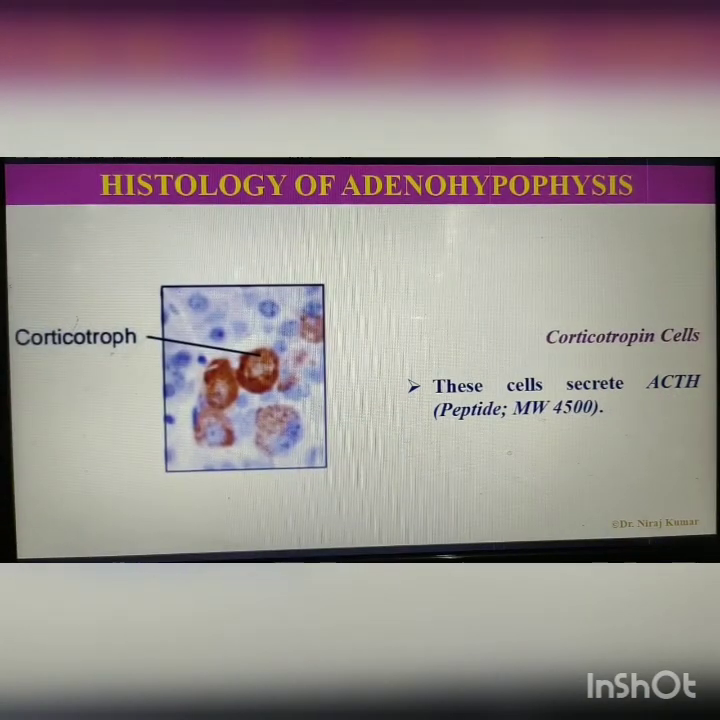Third is corticotropin cells. These cells secrete adrenocorticotrophic hormone which acts on the adrenal cortex. So the name ACTH, adrenocorticotrophic hormone. It is a peptide hormone with molecular weight of 4500.